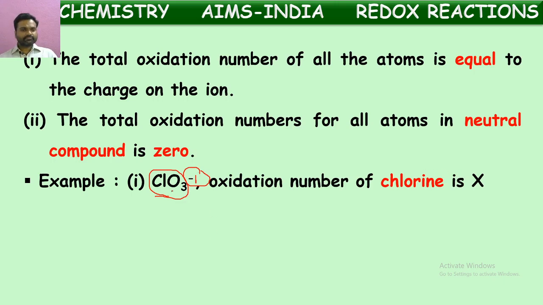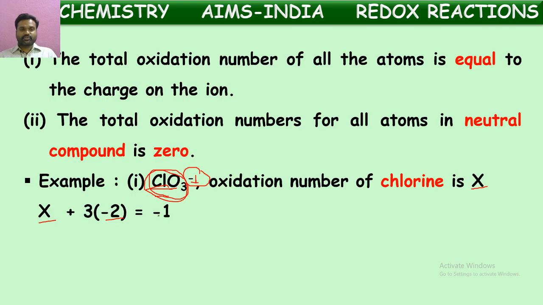If you want to calculate the oxidation number of chlorine, let us consider that as X. We know the oxidation number of oxygen is -2. So the sum of the oxidation numbers of the atoms in this molecule is equal to the charge possessed on the molecular ion. How many oxygen atoms are there? 3 oxygen atoms.